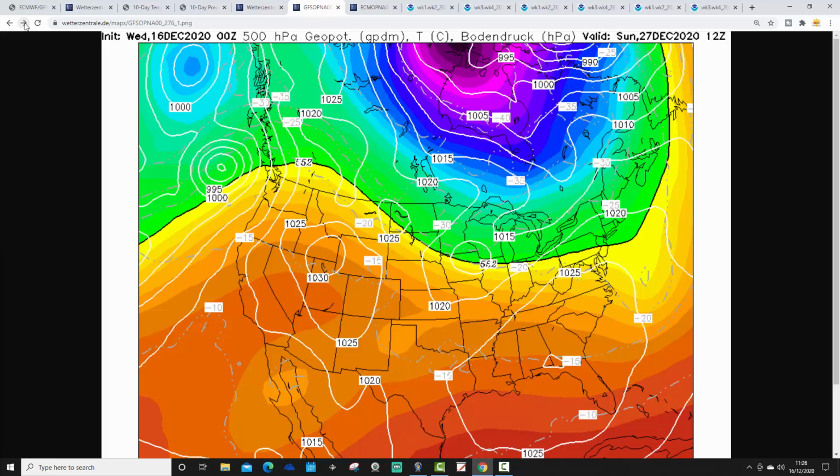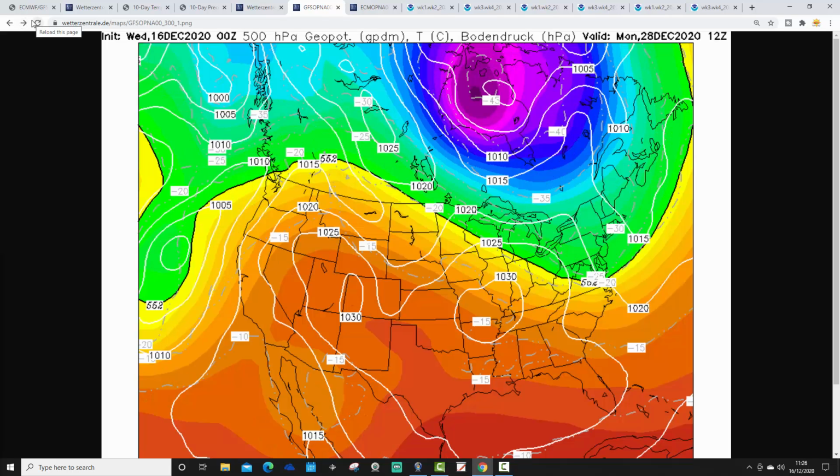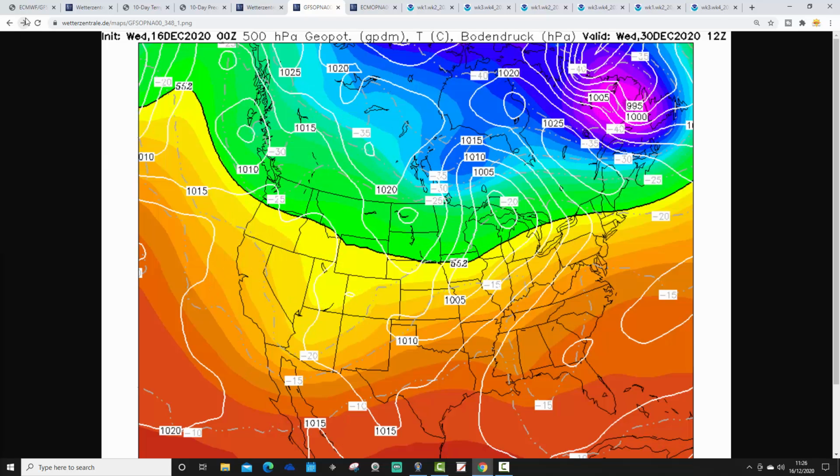I said at the start of the video, it's only a short plunge of very cold air. So by the time you get through the 27th of December, we're beginning to see milder air advancing back up from the south once again. So after that very cold plunge of air just over Christmas, between Christmas and New Year we'll see the cold receding away towards Canada, and it will start to turn milder. Although we do keep some really quite cold air going in the far northeastern part of America, but generally, particularly through the Midwest, it does start to turn milder as we run up towards the New Year.